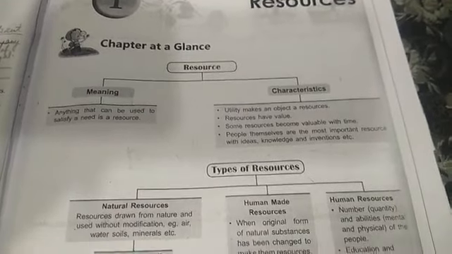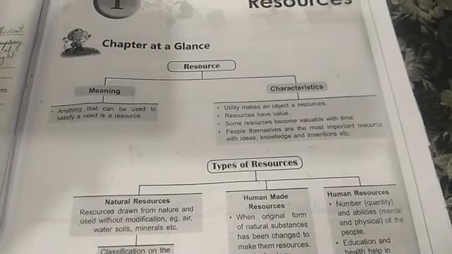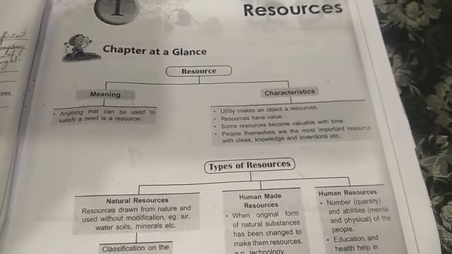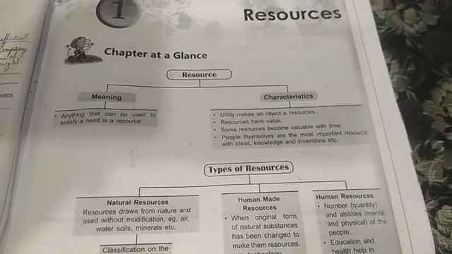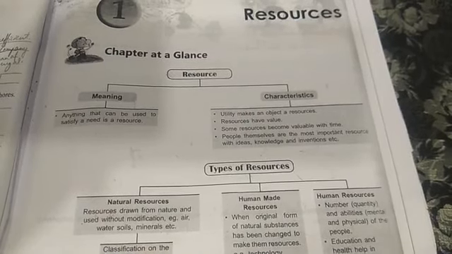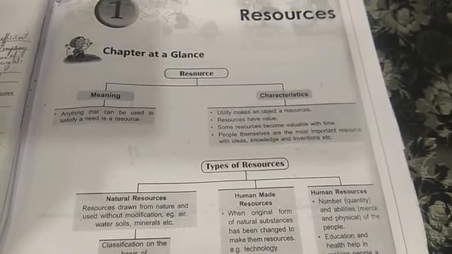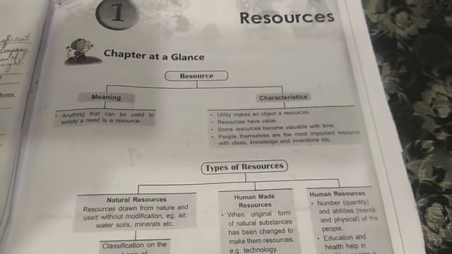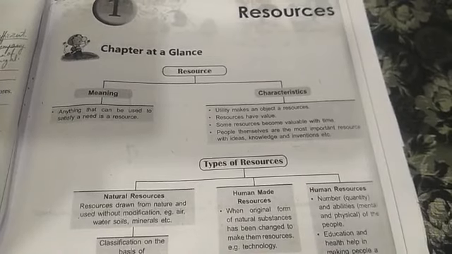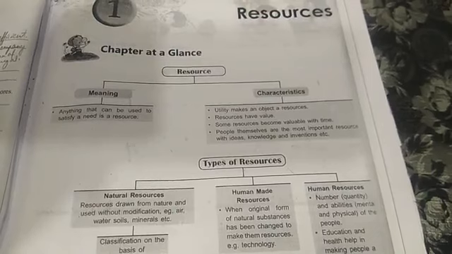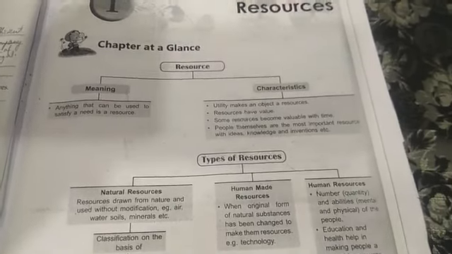Resource. What do you mean by resource? Anything that can be used to satisfy a need is called a resource. It has different characteristics. First, utility makes an object a resource. In other words, usability is what makes an object or substance a resource because we are using it, like water, rickshaw, textbooks. So this can be called resource utility.